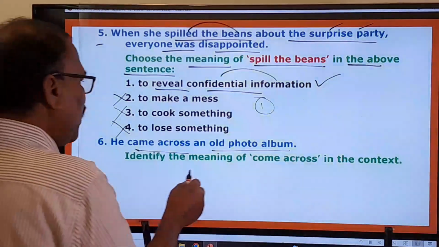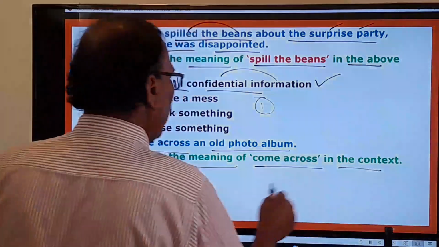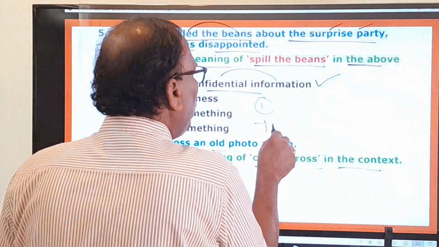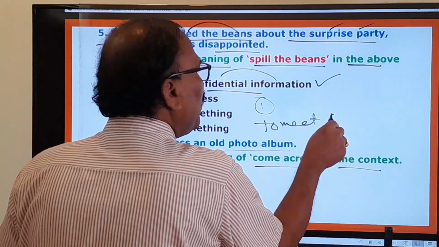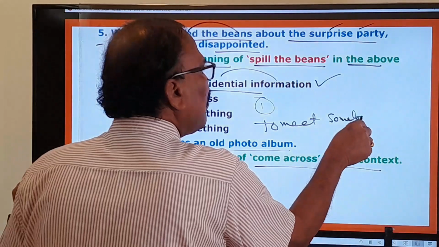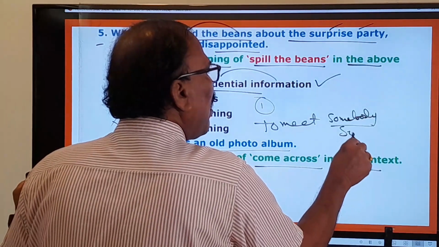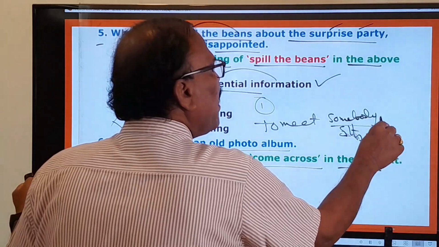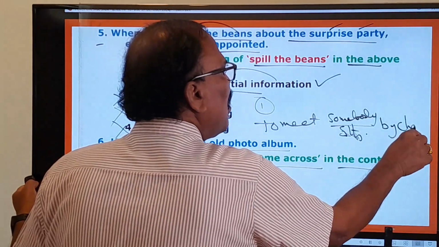So here identify the meaning of come across in the context. What is the meaning of this come across? Come across means to meet somebody or something by chance, or all of a sudden.